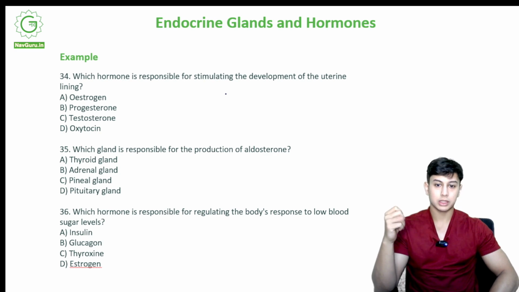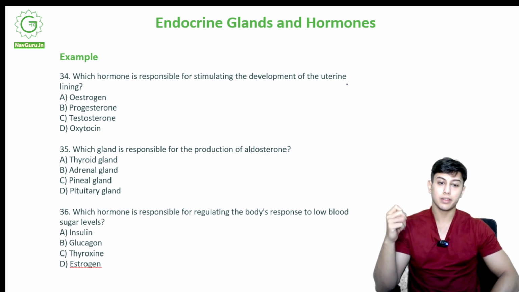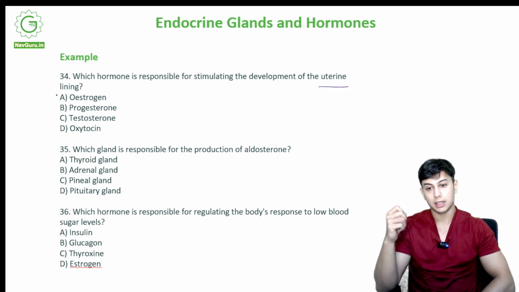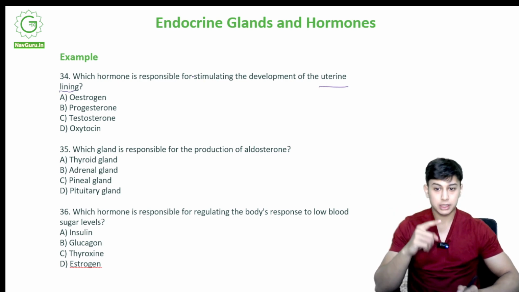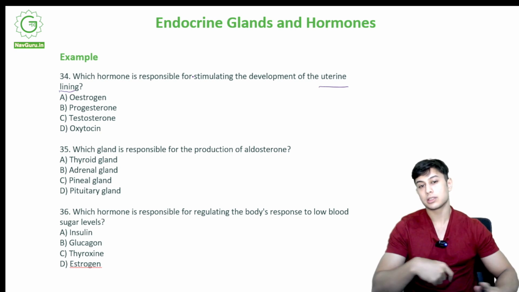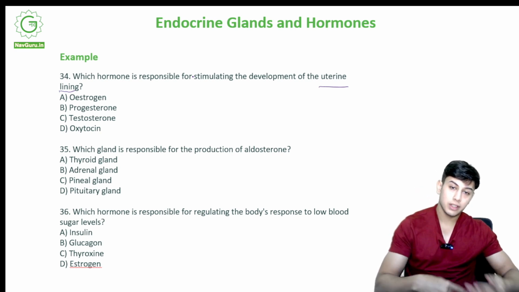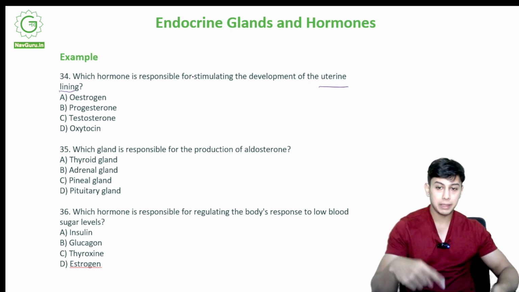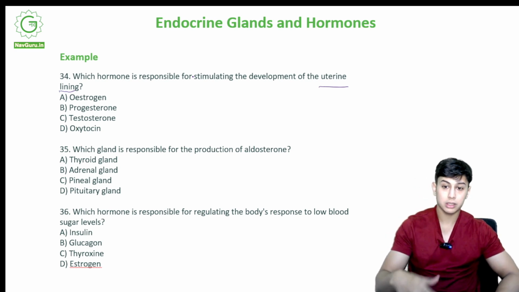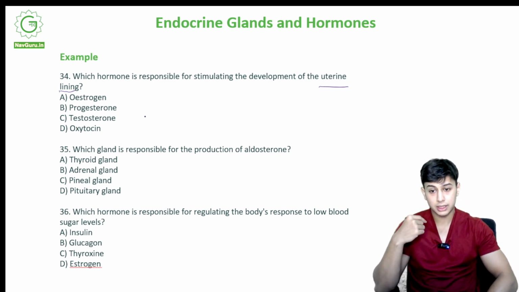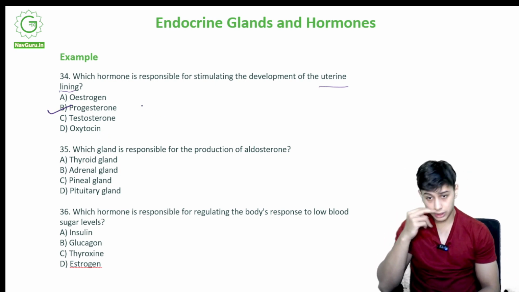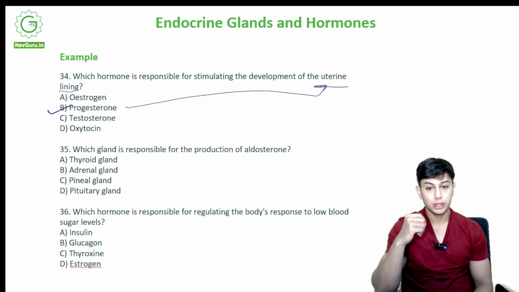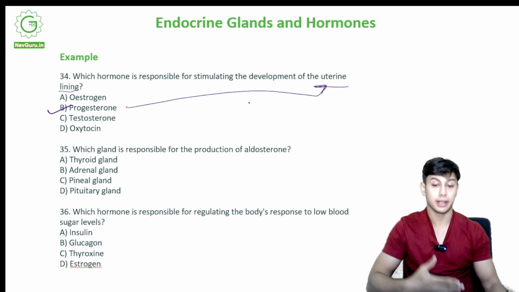Which hormone is responsible for stimulating the development of the uterine lining? Okay, so we know what is responsible for shedding of the uterine lining, that is oxytocin. Now for the development of the uterine lining, that is a female characteristic, what is required? Is it estrogen? Is it progesterone? Is it testosterone? Is it oxytocin? It is B, progesterone. Progesterone is what is required for uterine lining to start.